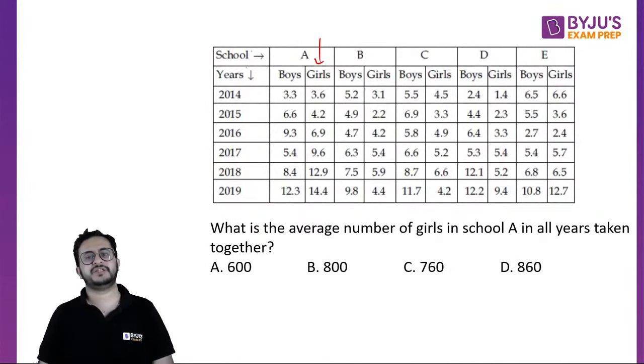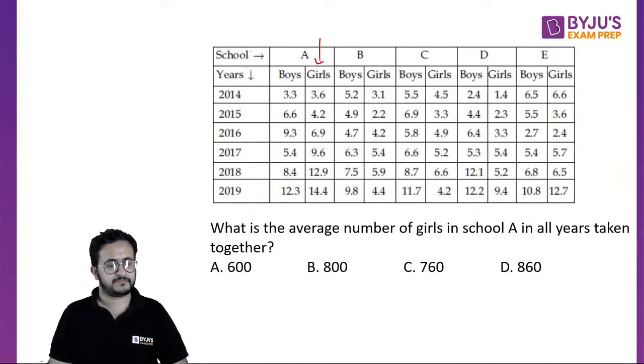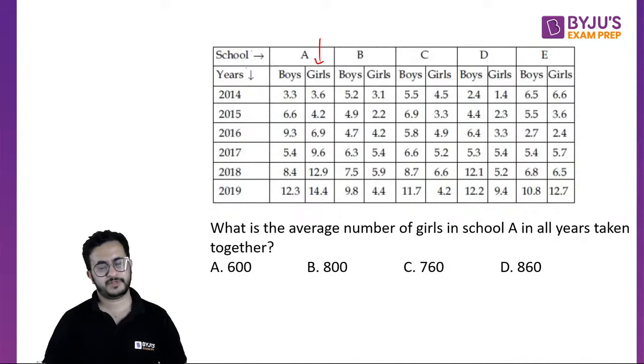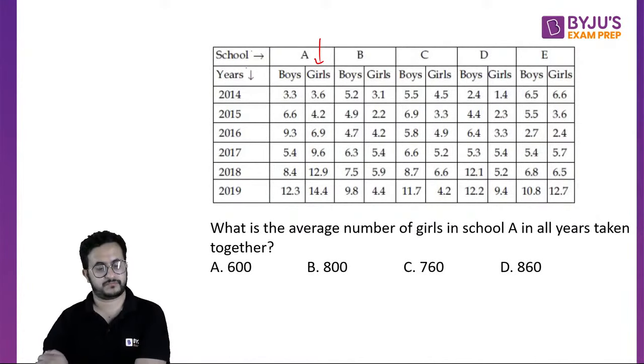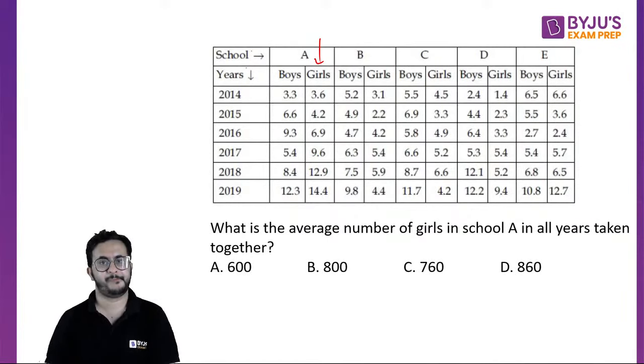Imagine 100 questions, 180 minutes, way too much time. And if people finish the paper within like 2 hours, what is the average?